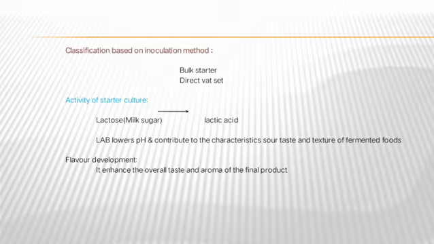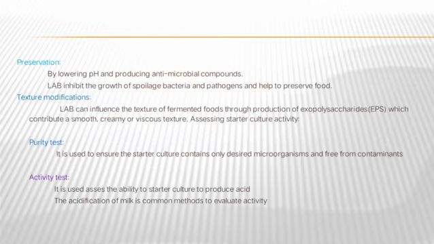The next one is activity of starter culture. The lactic acid bacteria grow in the lactose like sugar and produce lactic acid and other fermented products. During the fermentation, the lactic acid bacteria lower the pH and change the characteristics like sour taste and texture modification and flavor development. And also it enhances the overall taste and aroma of the final product.